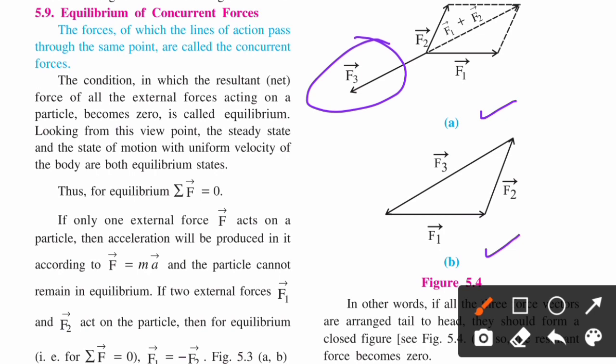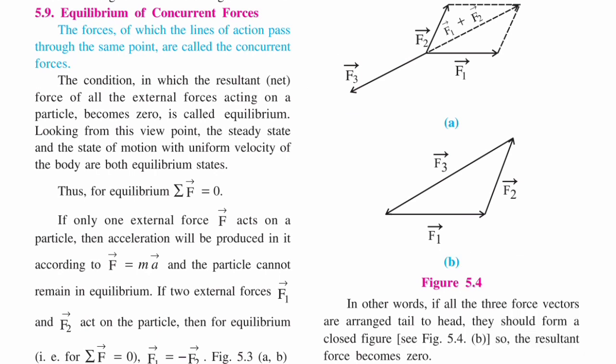Or in the triangular form, if we represent these forces by the sides F1, F2 and F3 of a vector triangle, F3 will represent the resultant in magnitude and direction. So the sum of all these forces will be equal to 0 because F3 is in the opposite direction of F1 and F2.